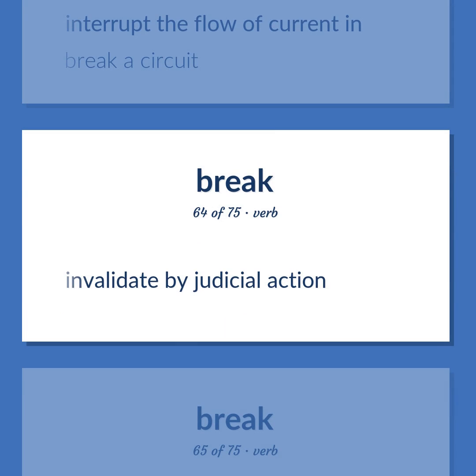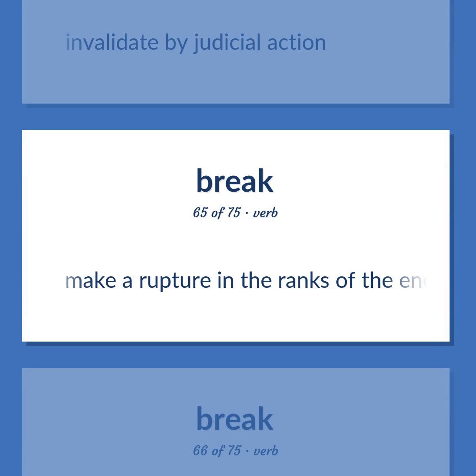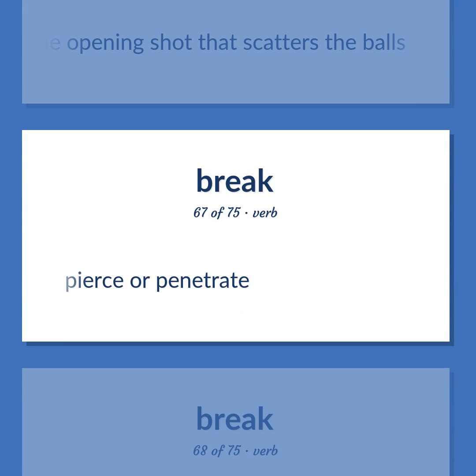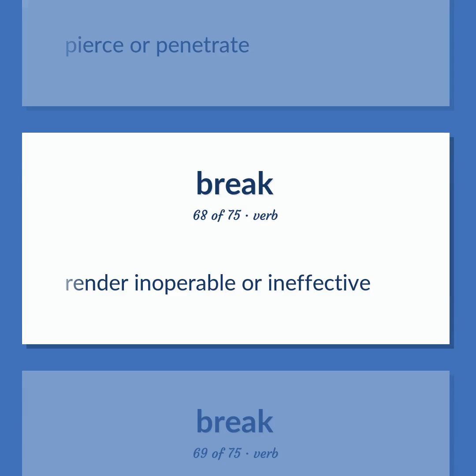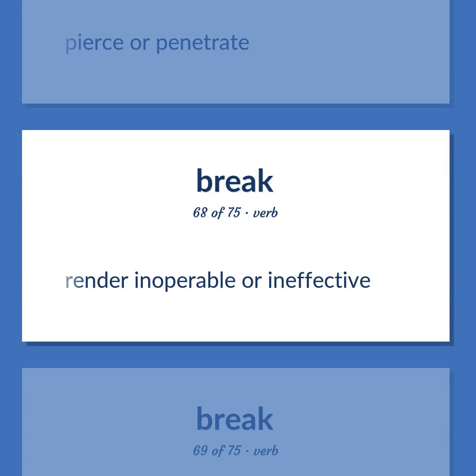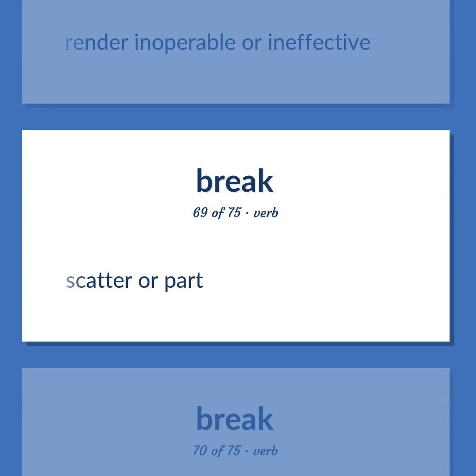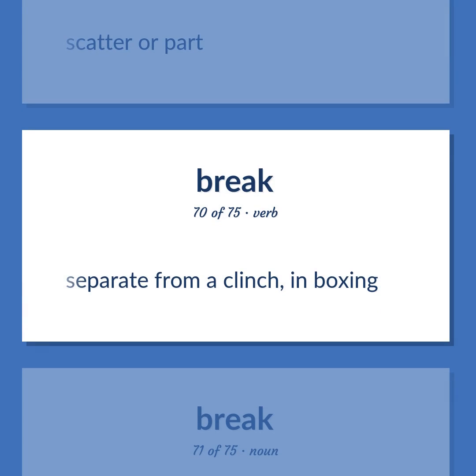Invalidate by judicial action. Make a rupture in the ranks of the enemy or one's own by quitting or fleeing. Make the opening shot that scatters the balls. Pierce or penetrate. Render inoperable or ineffective. Scatter or part. Separate from a clinch, in boxing.